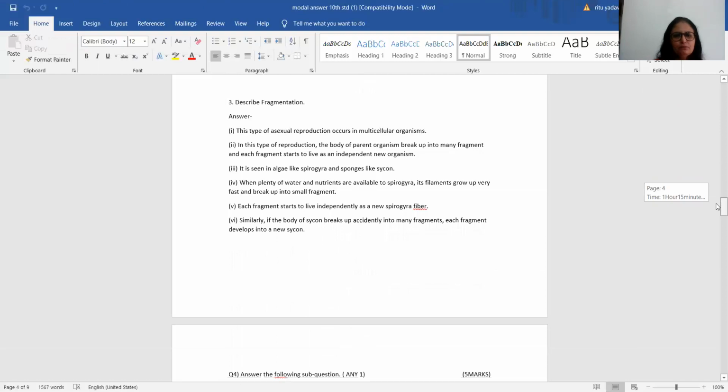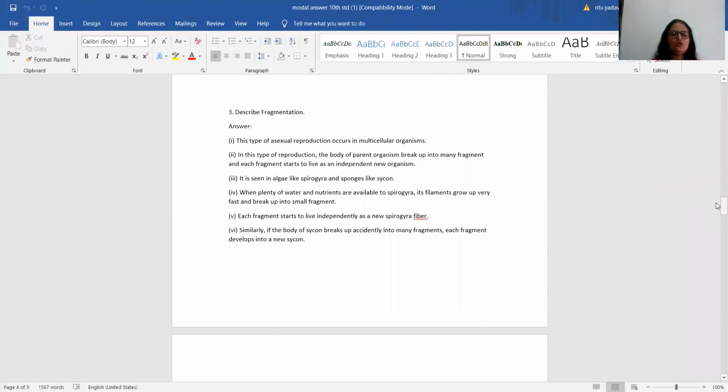Third question. Describe fragmentation. As you know, it takes place in algae. This type of asexual reproduction occurs in multicellular organisms. In this type of reproduction, students, the body of a parent organism breaks into many fragments. As you are all aware, the name itself suggests fragmentation, that is, pieces. It breaks into pieces, so each fragment starts to live as an independent new organism.